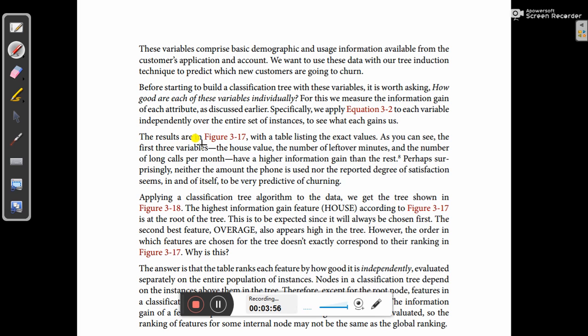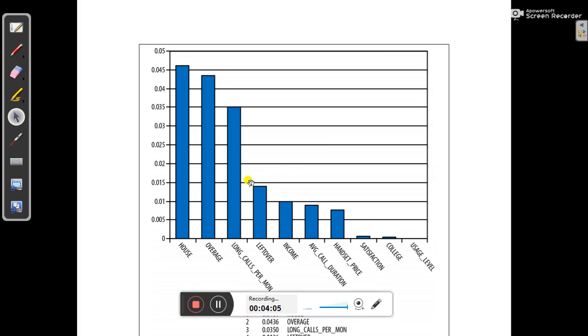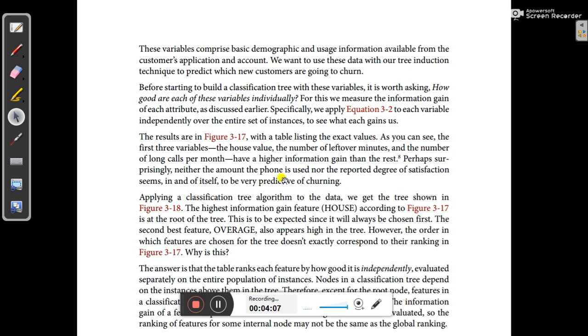In figure 3.17, you can see a table listing exact values. As you can see, the first three variables, the house value, the number of leftover minutes, and the number of long calls per month, have a higher information gain.